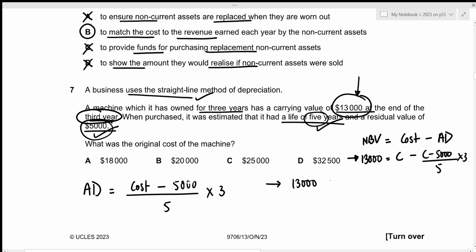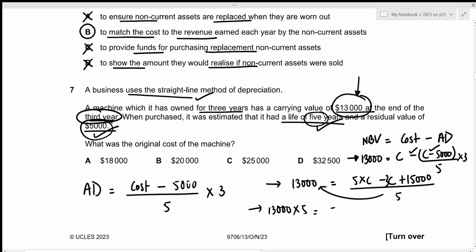So that's 13,000 equals to 5 times cost minus, so the minus will impact both of these values. So for cost, this will be negative, but there's a negative and negative for 5,000. So that's plus 5,000. And for this one, we also have to multiply 3. So that will be 3c plus 5,000 times 3 is 15,000 divided by 5. Let's move the 5 to the other side. So 13,000 times 5 will be equal to 5c minus 3c, which is 2c, plus 15,000. So 13,000 times 5 minus 15,000 will be equal to 2 times cost.